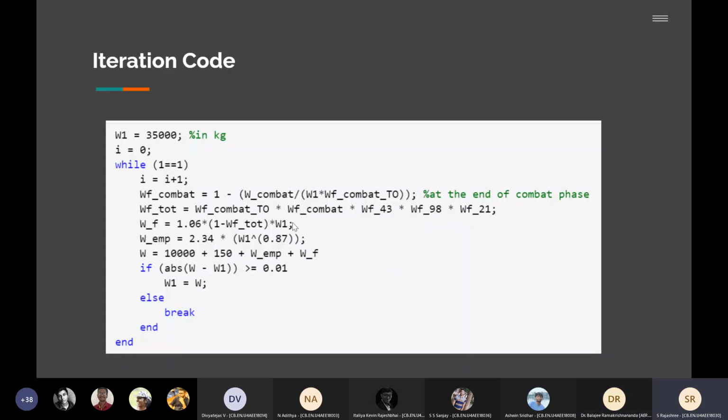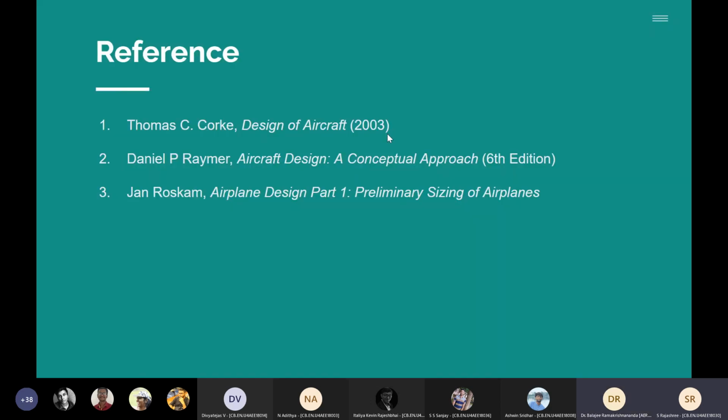Iteration, the code that we use to find out. These are the references used. So you have to cite these references properly. Yes, sir. Okay.